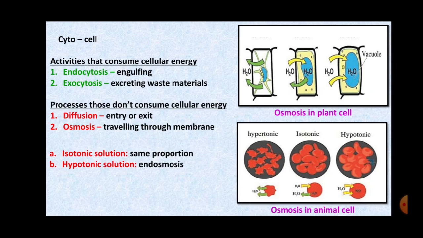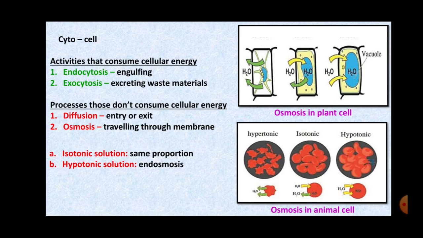So, here the cell has less water than the outside environment, and so the water enters the cell, right? Because from higher to lower, this is the principle of water moving. So, the inside water is less and outside is more. So, the water from outside moves inside the cell, and after some time the cell swells up.